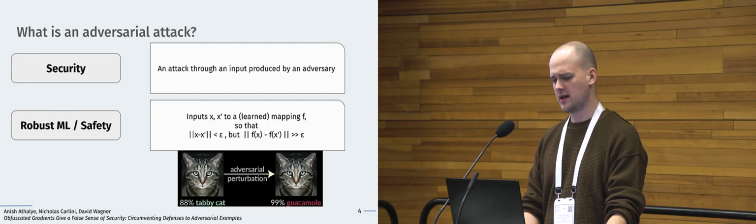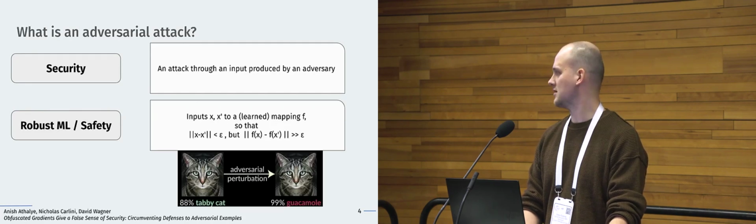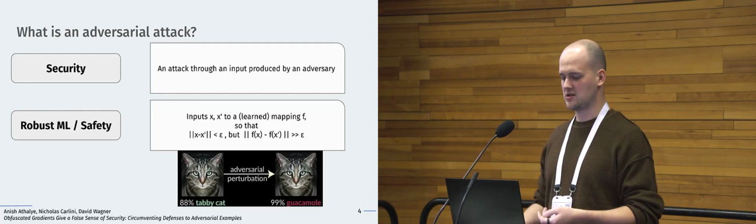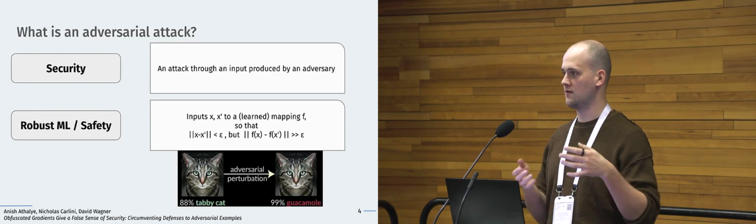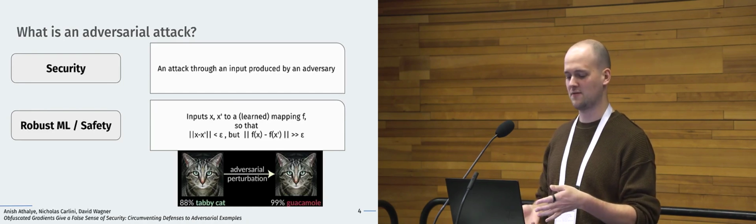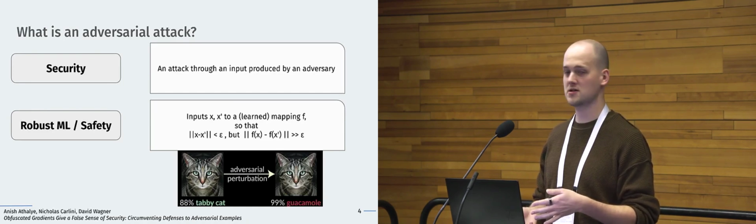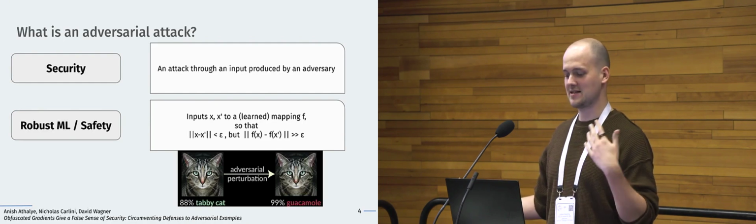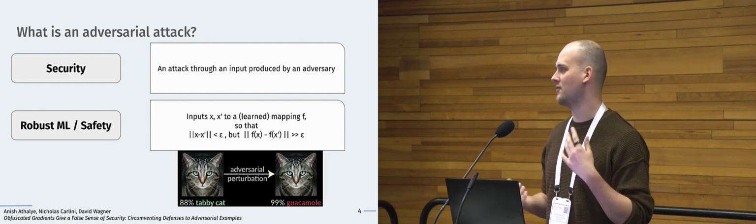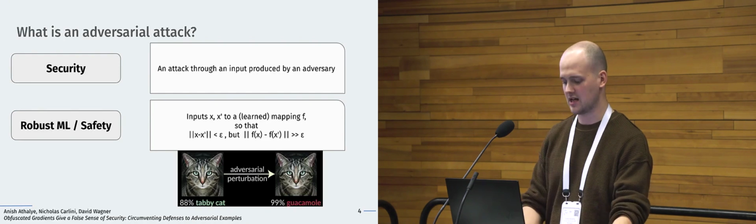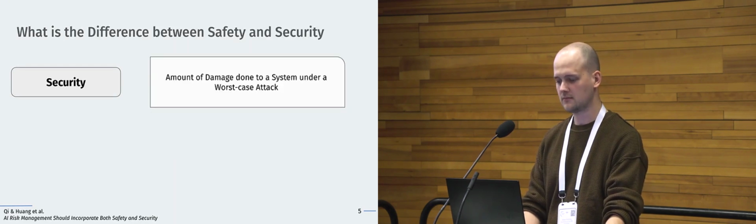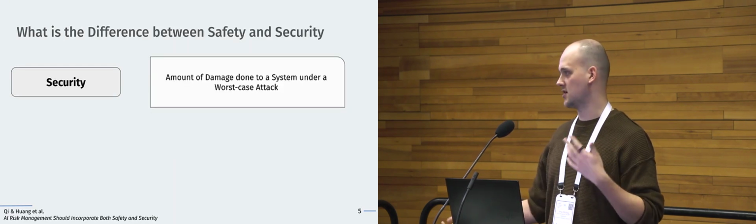So what's an adversarial attack? Classically, this kind of fits together, right? An adversarial attack is something where we think, oh, it's a very similar input, like this funny tabby cat that I stole from slides from 5 years ago. But it's still the same thing. And I kind of wanted to remind people that it's actually still the same problem. And so what's the difference between safety and security?